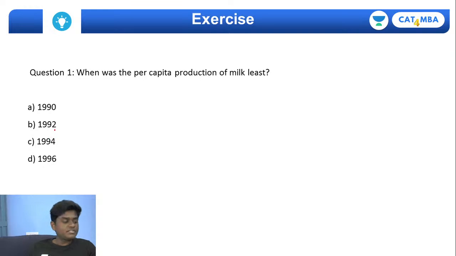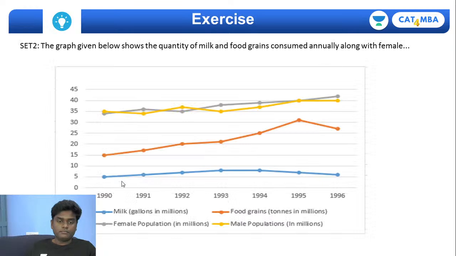The first question, if you see here, they simply ask: when was the per capita production of milk least? That's your question. The blue line is the milk.